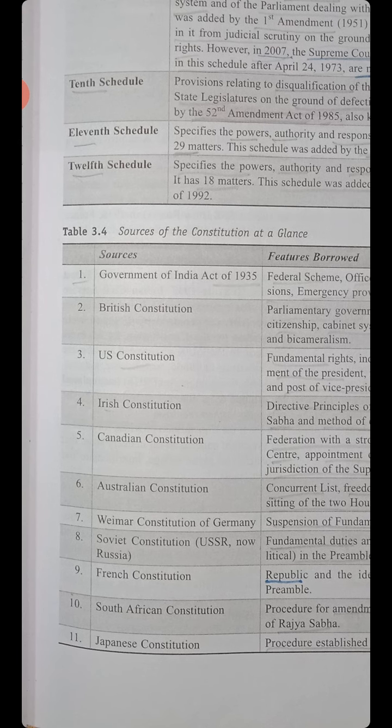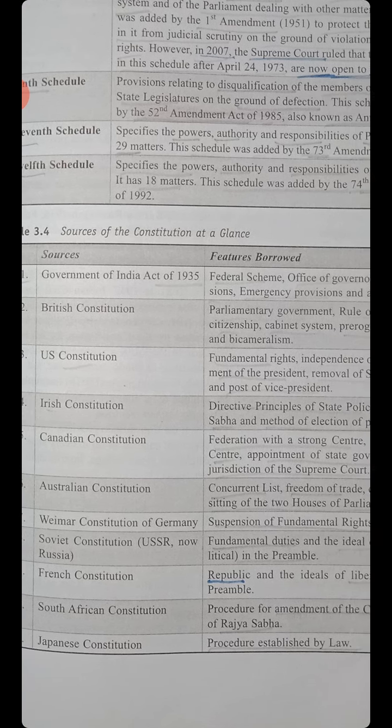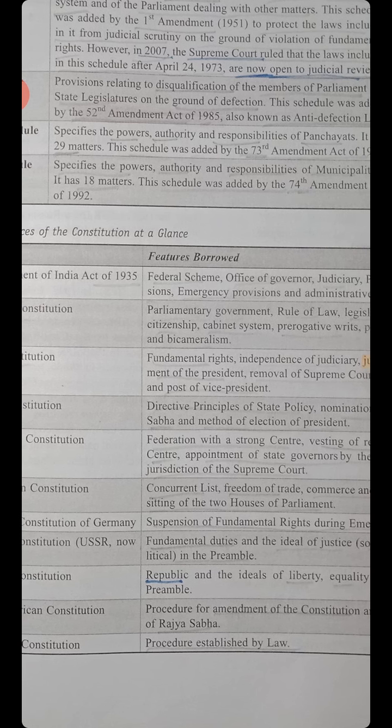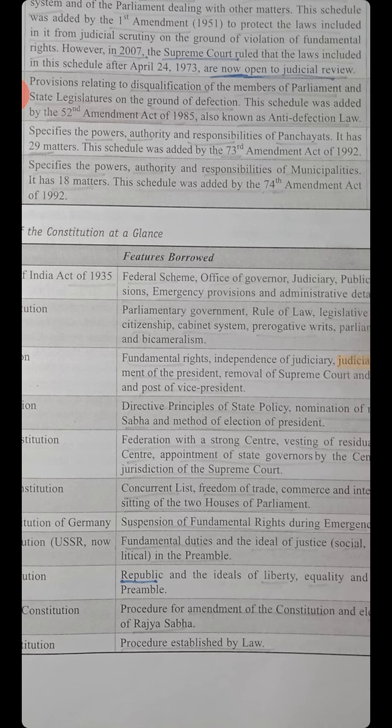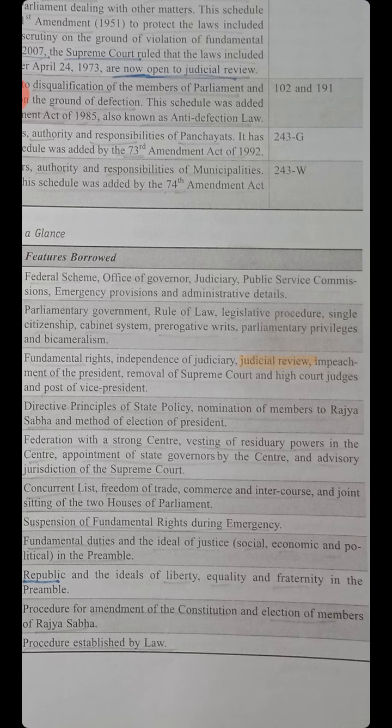Sources of the Constitution at a glance. First, Government of India Act of 1935. Federal Scheme, Office of Governor, Judiciary, Public Service Commission, Emergency Provisions, and Administrative Details.